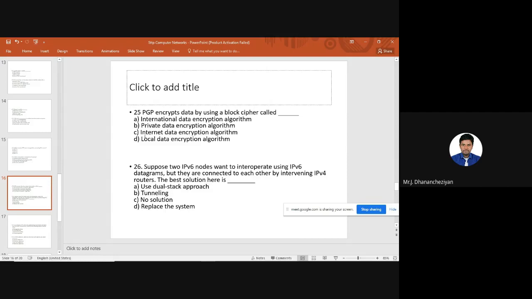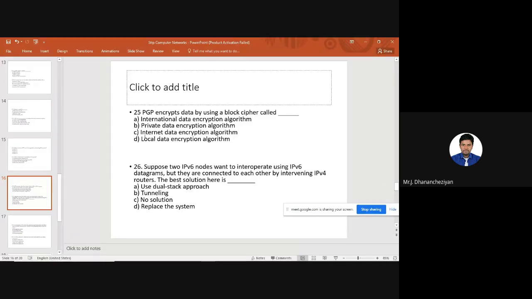All right. Next, we'll move on to question 26. This question is based on IPv6, especially the implementation of IPv6. There is a scenario given here. Suppose there are two IPv6 nodes that want to interoperate using IPv6 datagrams. There is a sender A and a receiver B. Both want to exchange IPv6 datagrams, but they are connected to each other by intervening IPv4 routers. What can be the best solution to operate?